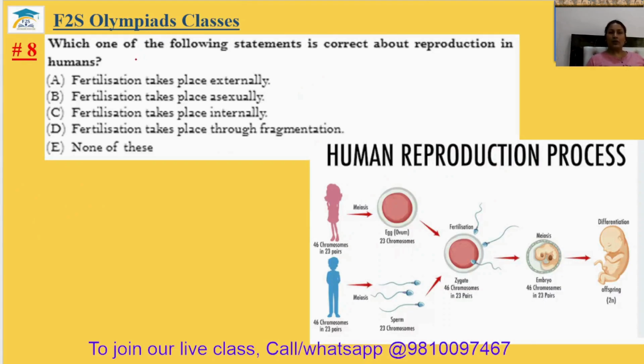Question number 8. Which one of the following statements is correct about reproduction in humans? Fertilization takes place externally? No. External fertilization means the egg from the female and sperm from the male mix outside their body, which is not possible in humans.